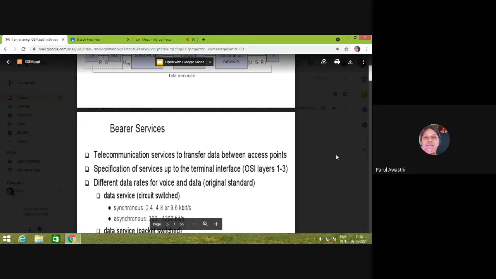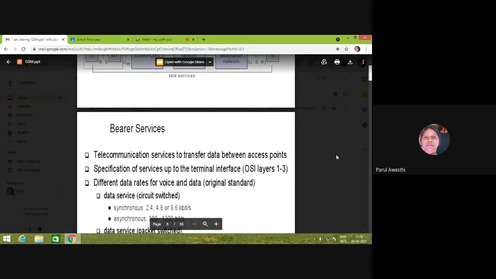So as we know, physical layer, data link layer, network layer, transport layer, session, presentation and application, etc. Whenever there is an access point from which you can access your data, in that access point only the services offered by that access point will be similar to the physical layer, data link layer and network layer. So basically bearer services provide you the connection to connect to different networks, right?